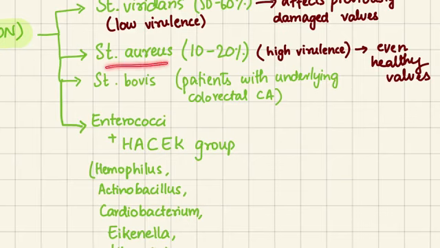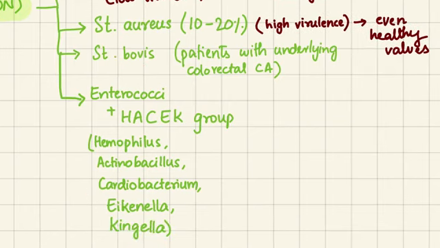Secondly, we have Staph aureus, which is responsible in 10 to 20% of the cases. It is a highly virulent organism and it can damage even healthy valves. Next, we have Strep bovis, which is going to affect patients with underlying colorectal carcinoma. Enterococci and HACEK group are another causative agent. HACEK group includes Haemophilus, Actinobacillus, Cardiobacterium, Eikenella, and Kingella.